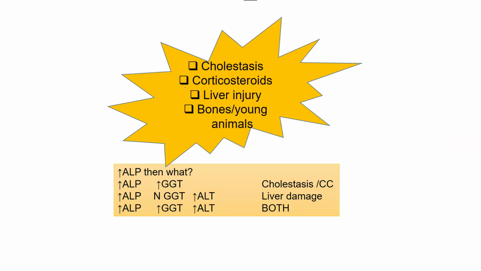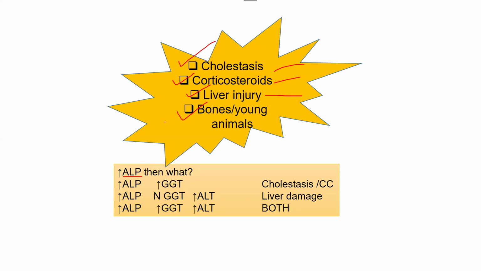Next, this is a sum up: whenever you see the word ALP, what should come to your mind? Number one thing is cholestasis, number two, corticosteroids. It can be increased because of liver injury, or bone, or being a young animal. And if ALP is increased, how do we differentiate whether it's liver injury, cholestasis or corticosteroid? We know ALP can be increased because of these factors, but how will we differentiate between them?